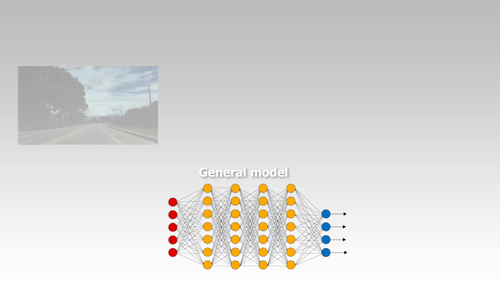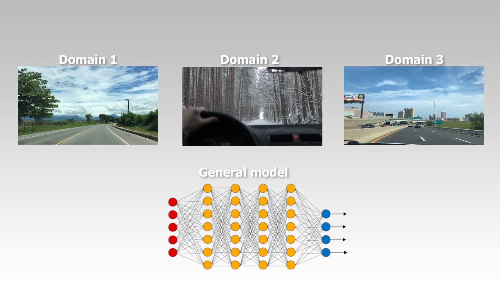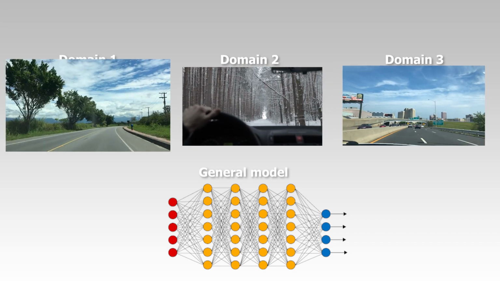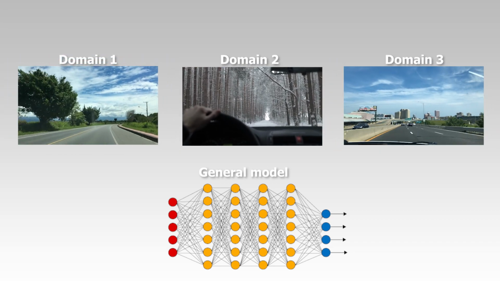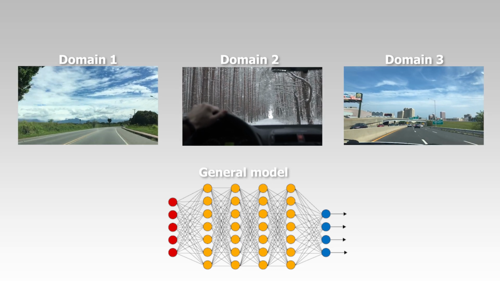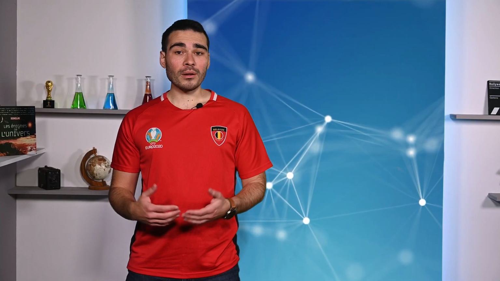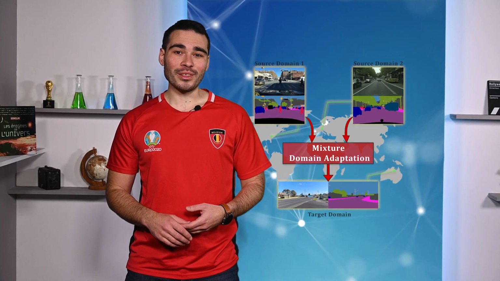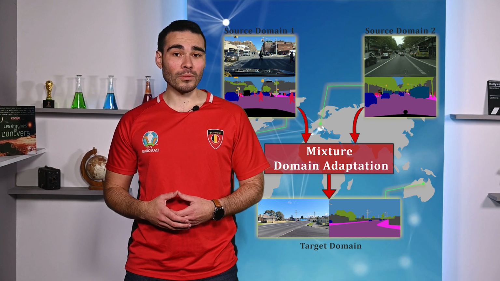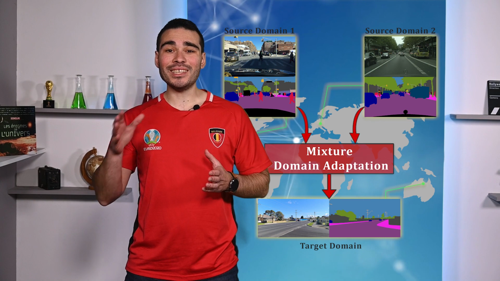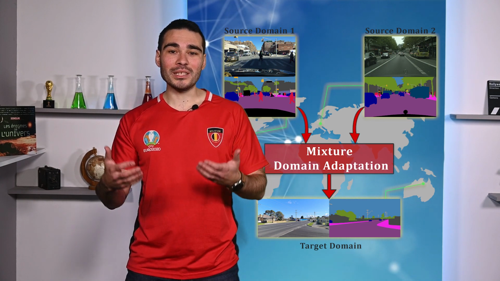However, it is extremely complicated to build a single model that fits any possible situation and environment that we call domains. For instance, if it suddenly starts snowing heavily, or if your car drives to another country with different road signs, the model may simply be unable to adapt on the fly, which can have catastrophic consequences. To overcome this issue, we present a novel algorithm that, rather than relying on a single big model containing all the information, combines the posteriors of different source models trained on specific domains.